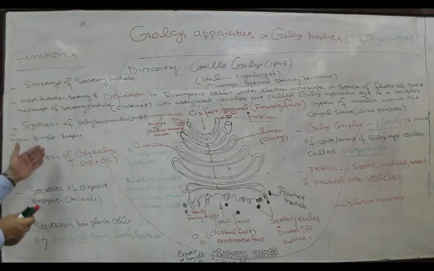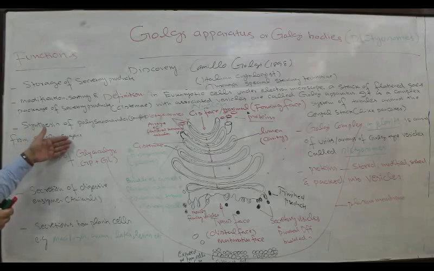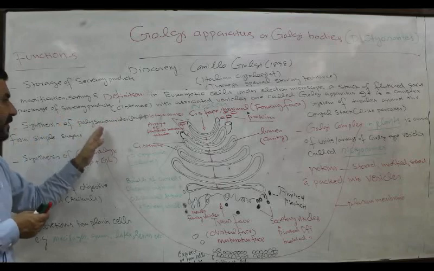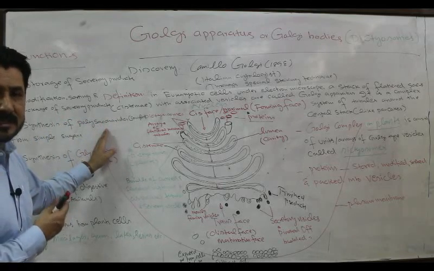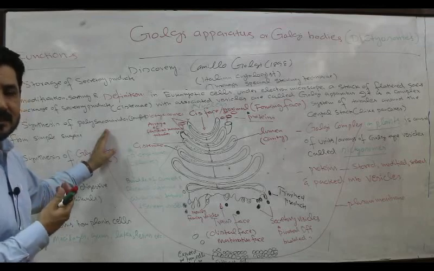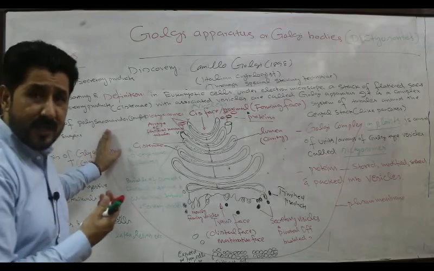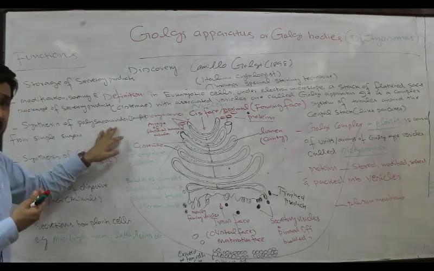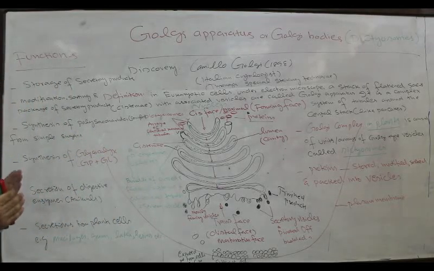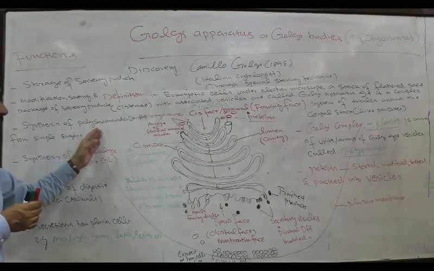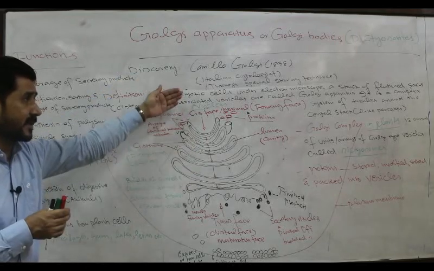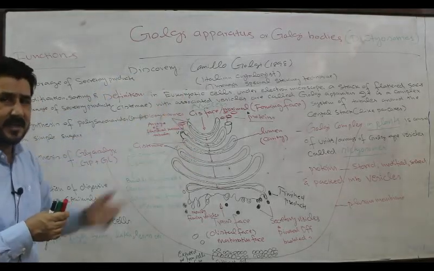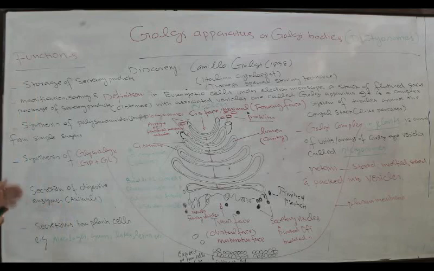These sugars are combined to form complex polysaccharides, that is starches, celluloses, chitin, glycogen, etc. The process of formation of complex polysaccharides or polymers occurs in these dictyosomes in the case of plants or Golgi apparatus in the case of animals.